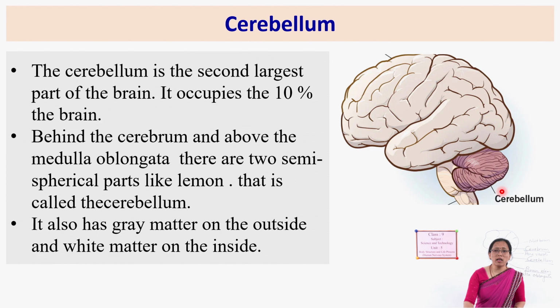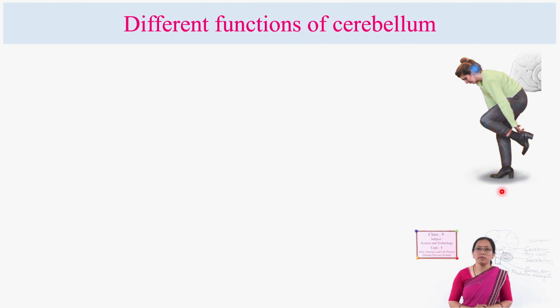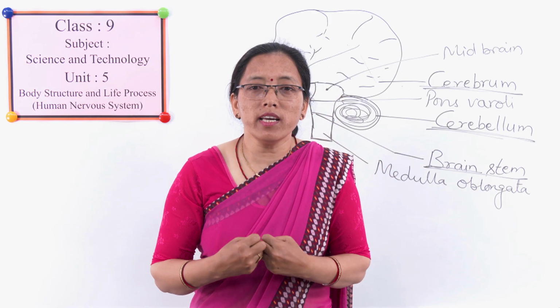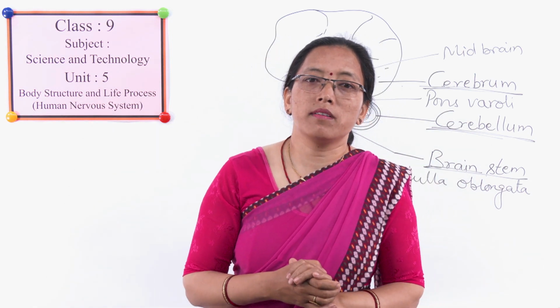And what are the functions of this cerebellum? What function does it control? Sometimes we bend forward, sometimes we bend backward, and while moving we raise our leg, front, back like that. While doing some work we raise our hands. There are muscle tones, that means we perform various functions through our muscles. All these voluntary actions of the body are controlled by this cerebellum.